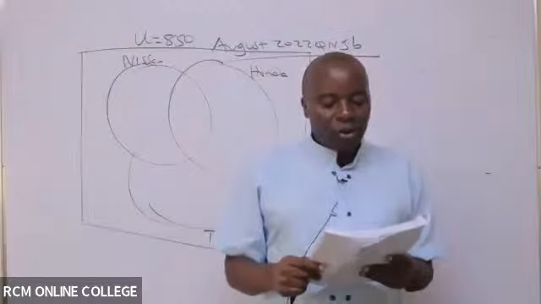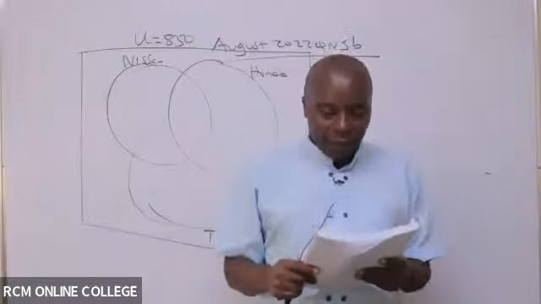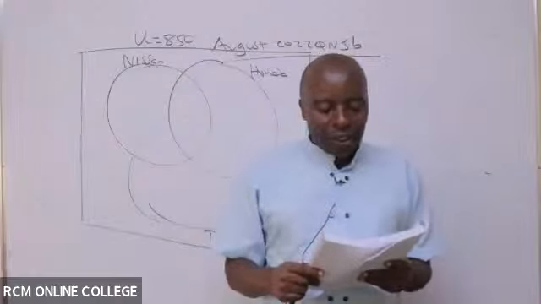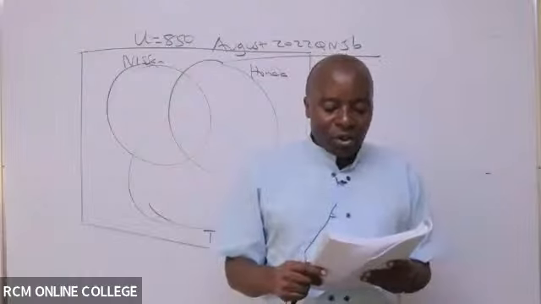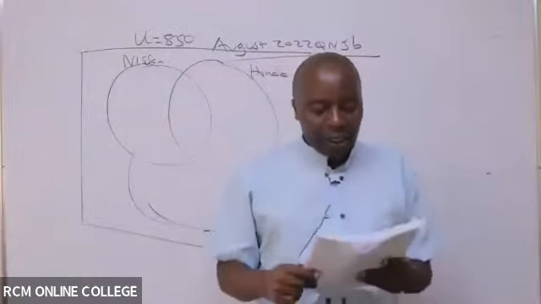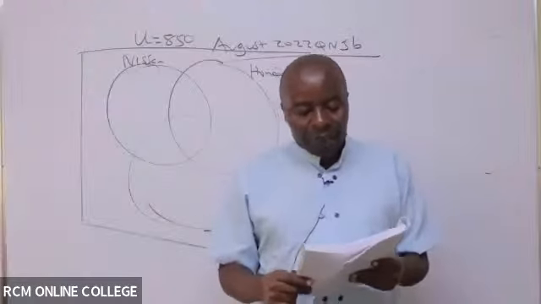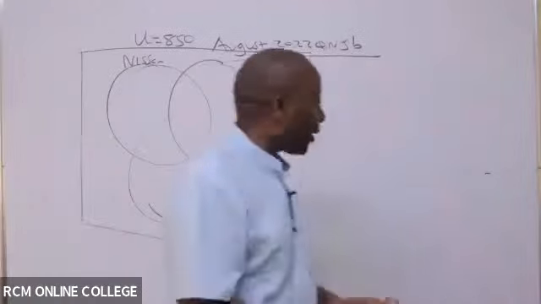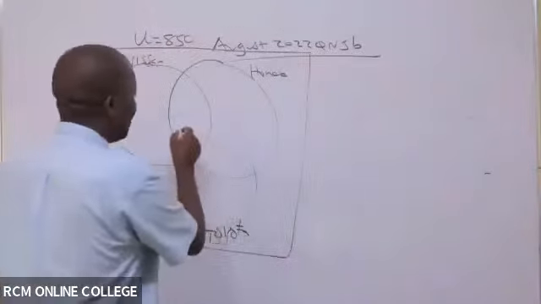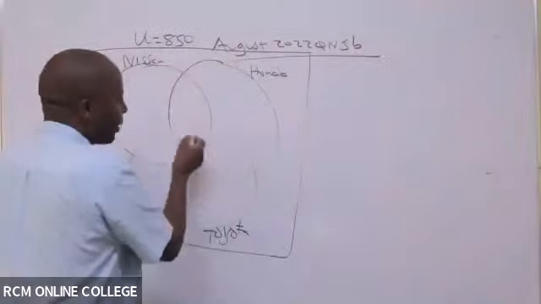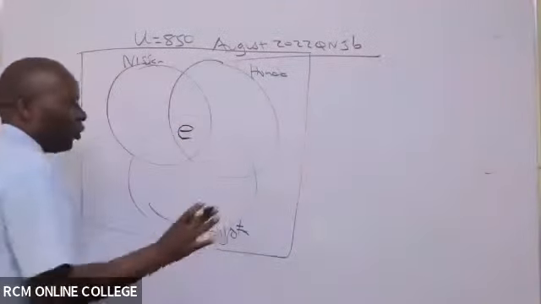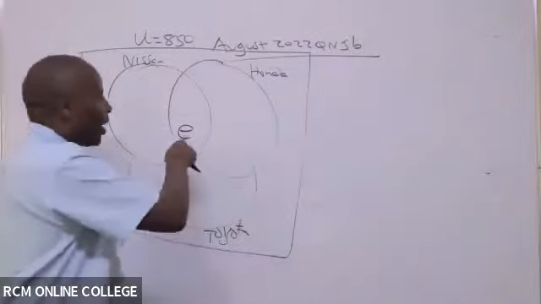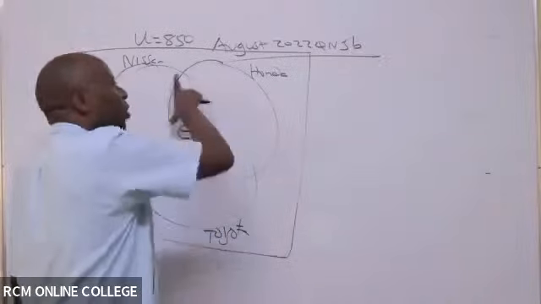So we have 316 residents owned Nissan vehicles. 160 residents owned Honda vehicles. 360 residents owned Toyota vehicles. 120 residents owned both Nissan and Toyota. 56 residents owned both Nissan and Honda. 80 residents owned Honda and Toyota. So there is nowhere. Basically, I should let this be my E or my X, whatever. So this bull's eye is unknown. Once I start from the ones who own 3, now we go down.